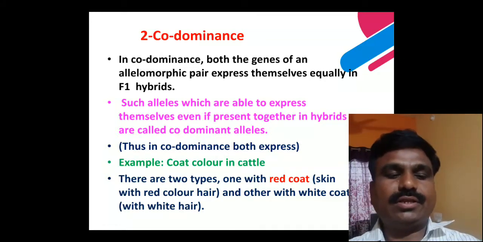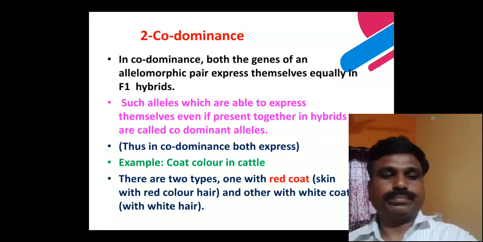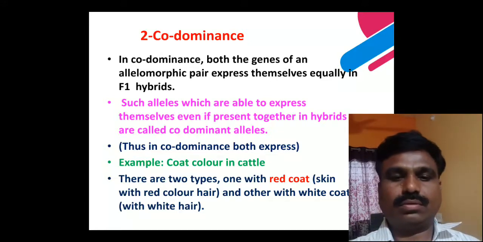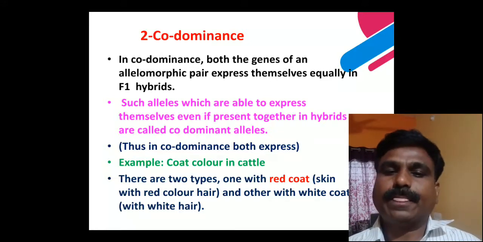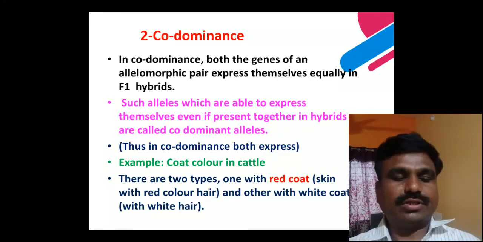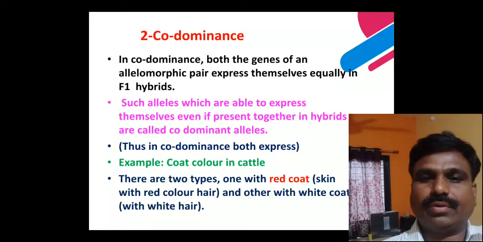In codominance there is the expression of the genes equally.